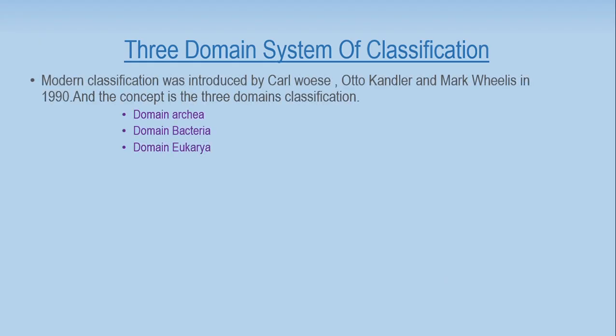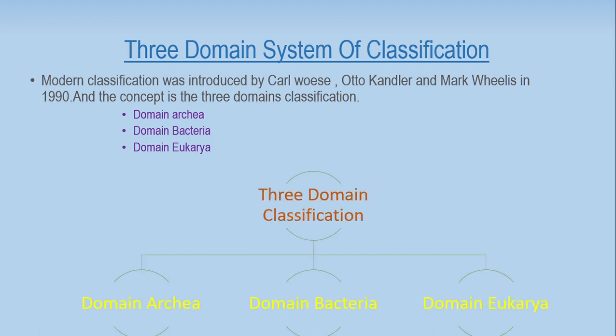Next we are going to talk about the 3-domain classification, right? Earlier we studied the 5-kingdom classification. Later on, in 1990, Carl Woese, Otto Kandler, and Mark Wheelis introduced the modern classification. In this classification, we divide living organisms into 3 domains. The 3 domains are domain Archaea, domain Bacteria, and domain Eukarya.